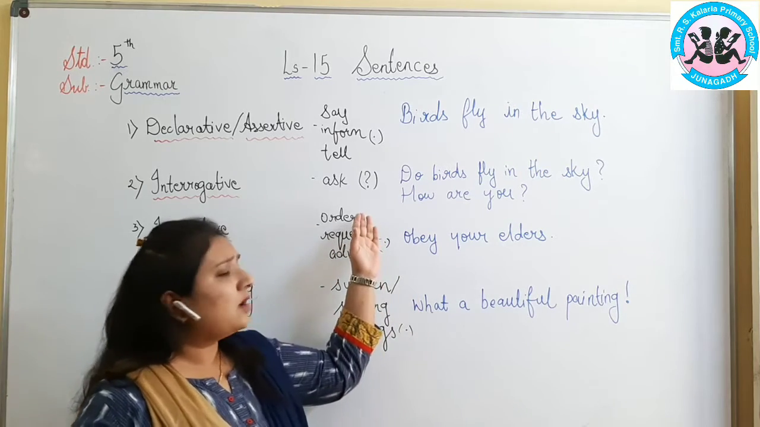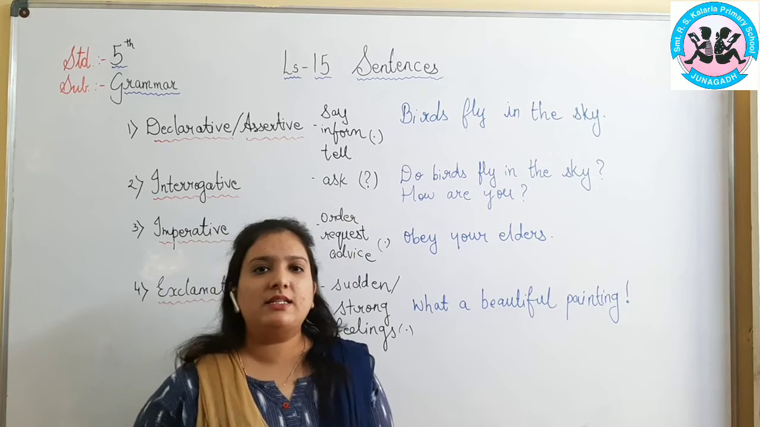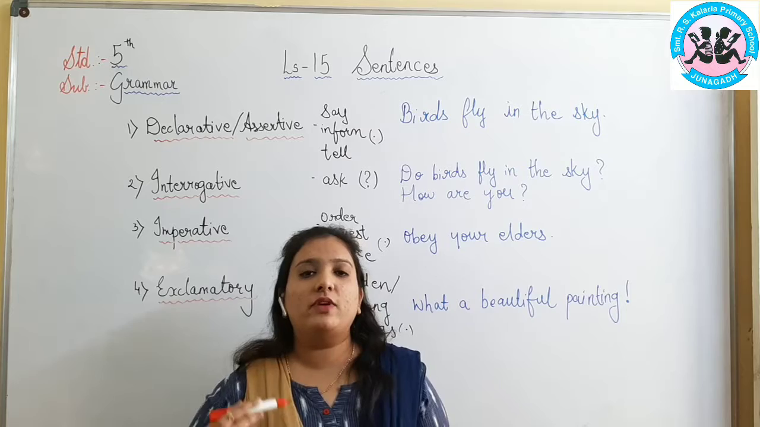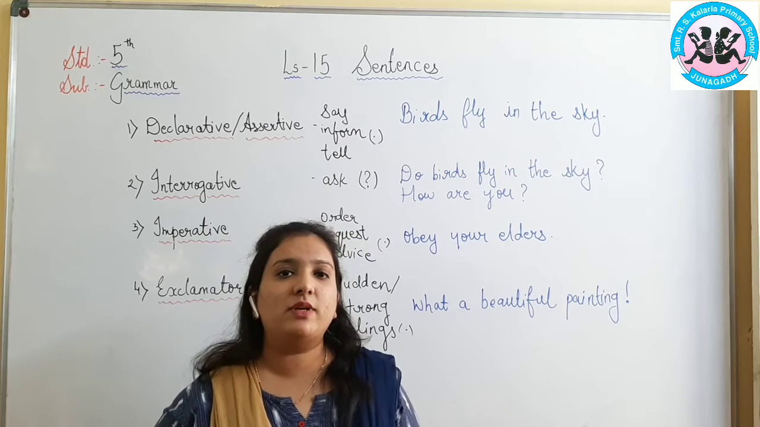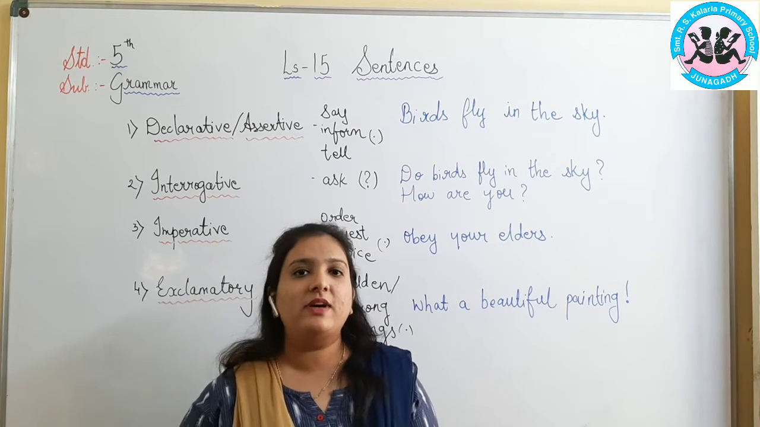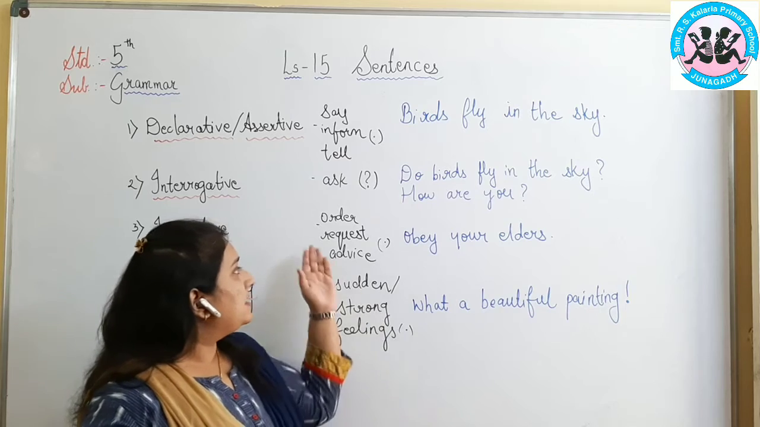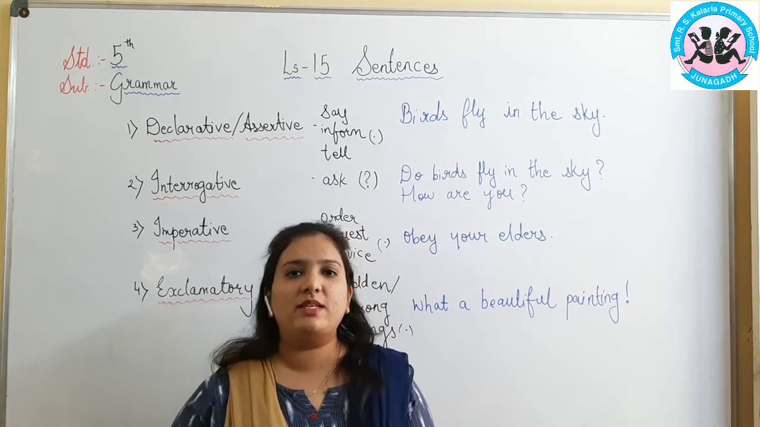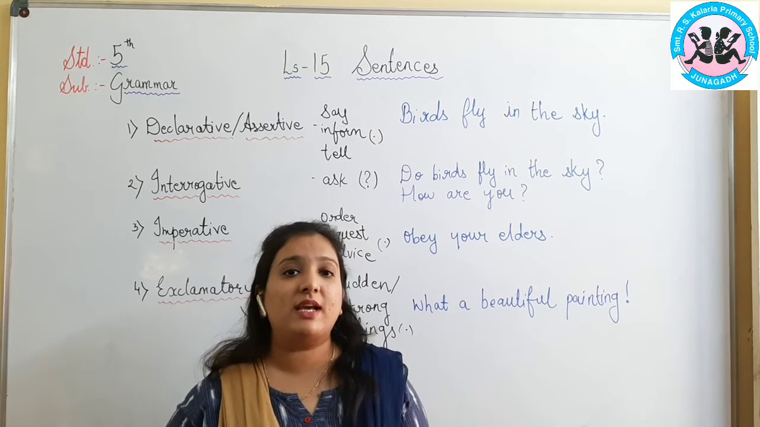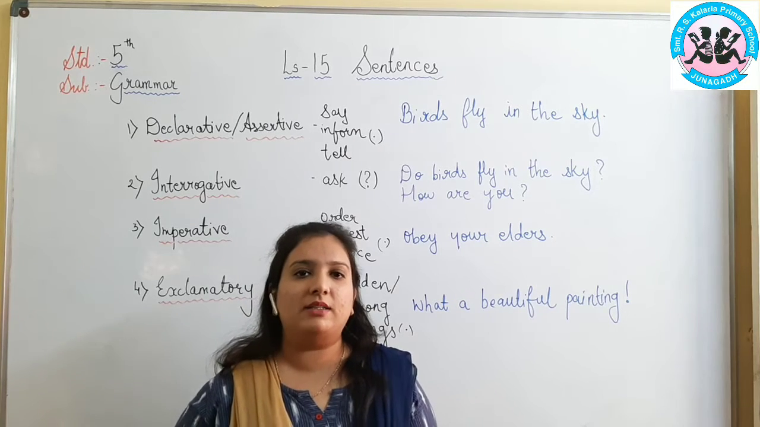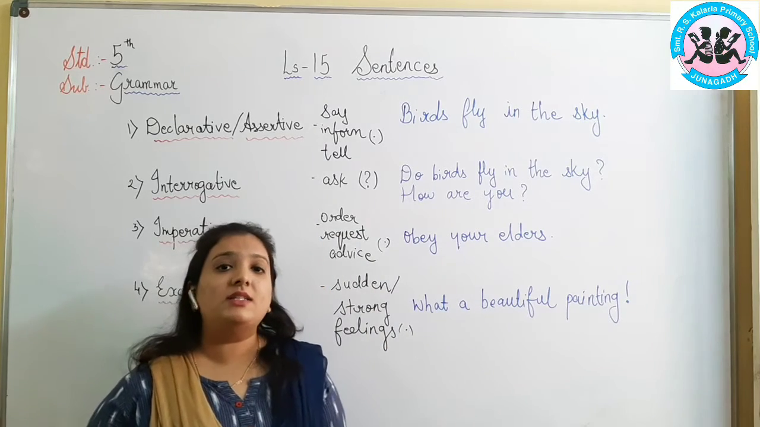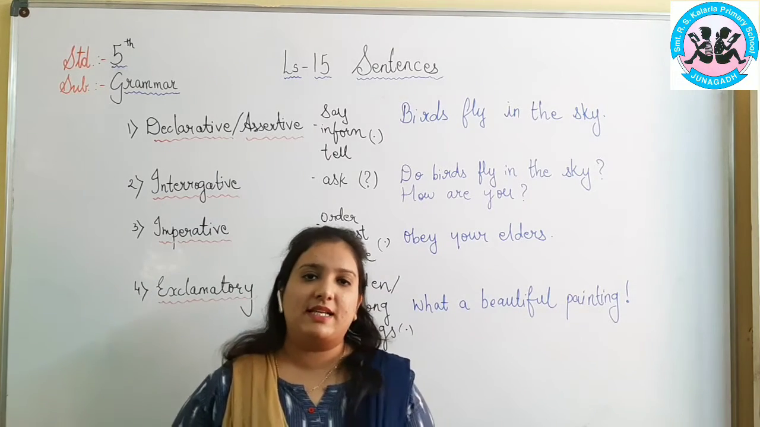If I say an order, if I say sit down, so students, what am I doing? I am giving you the order. So if I say sit down, I am saying an imperative type of sentence. Then if I say a request, I am very hungry and I say, Mummy, please give me something to eat. What am I doing? I am requesting my mother. So request, order and advice are called imperative type of sentences.